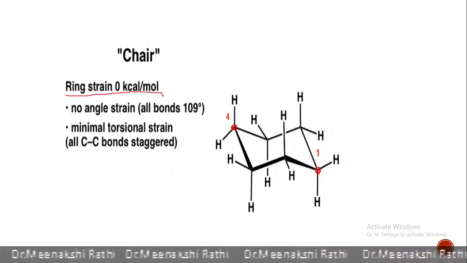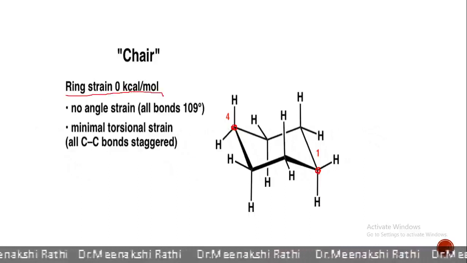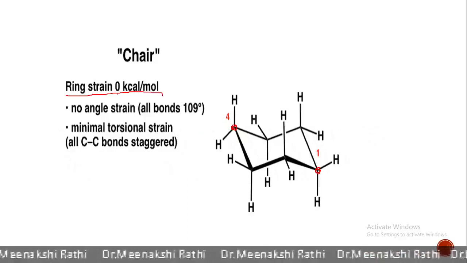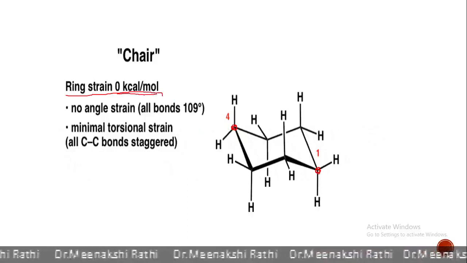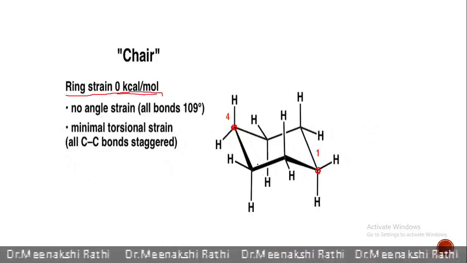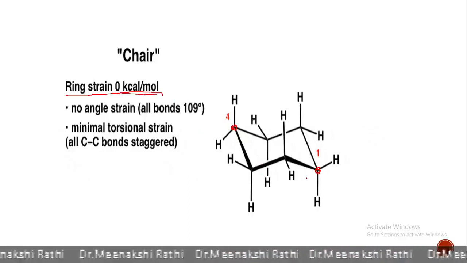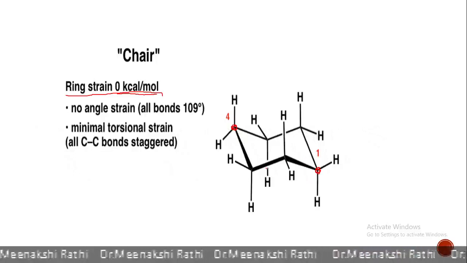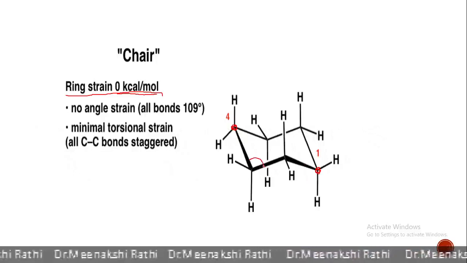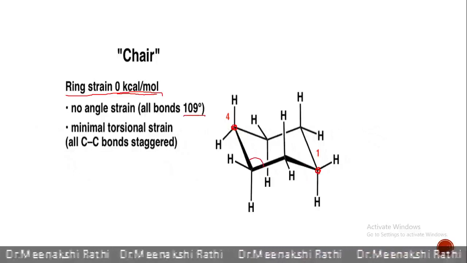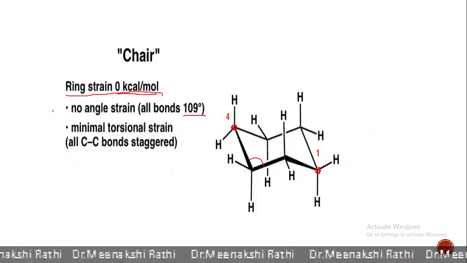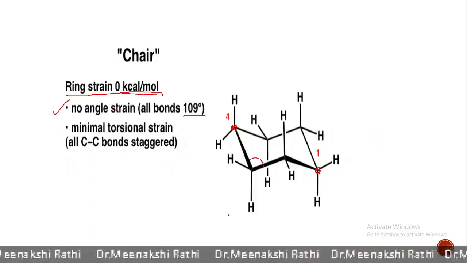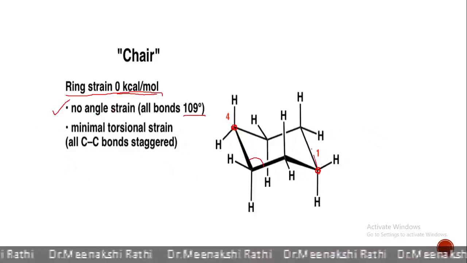I guess all of you remember how to calculate the ring strain from the heat of combustion value. In chair conformation, there is zero ring strain, 0 kilocalorie. Secondly, in chair conformation, all carbon-carbon bonds are folded in such a way that all bond angles are equal to 109 degrees. That means there is no angle strain and there is minimal torsional strain, because all carbon-carbon bonds,